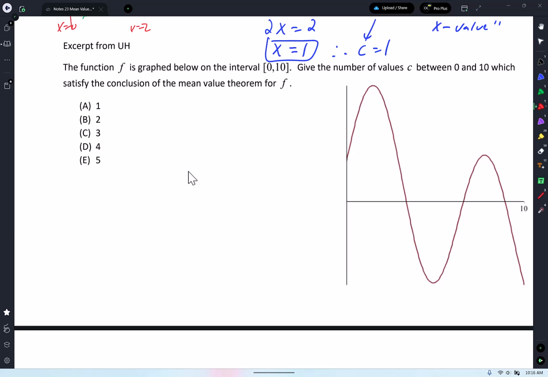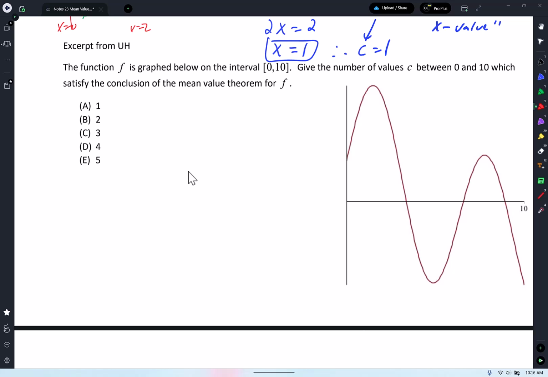Give the number of values c between 0 and 10, which satisfy the... Okay, man, you need to stop using letters like c. So what they're saying is, tell me how many times I have a tangent line that is parallel to my secant line. Let me say it again because I'm going too fast.